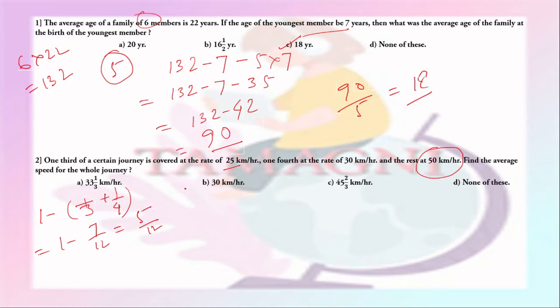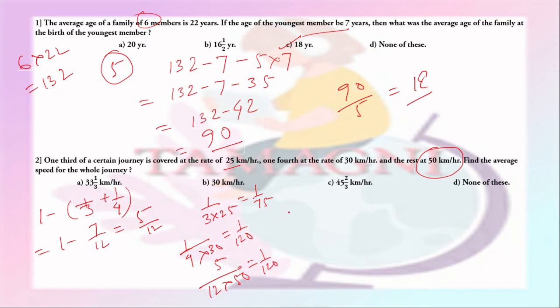Now the time taken to cover 1/3 of the road is 1 by 3 into 25 hours, which is equal to 1 by 75. 1/4 of the road was covered at the rate of 30 km per hour, so the time taken will be 1 by 4 into 30, which is 1 by 120 hours. And the rest of the road, that is 5 by 12 part of the road, was covered in 5 by 12 into 50 hours, which is 1 by 120 hours taken.